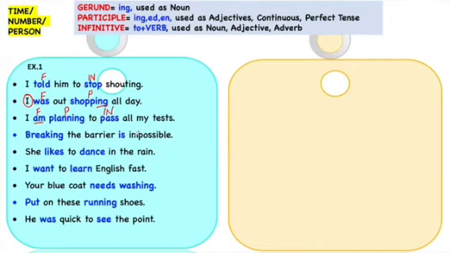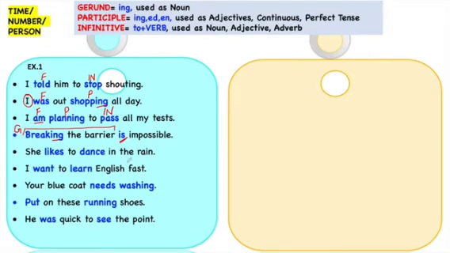Breaking the barrier is impossible. This is not a participle because it is not telling the quality of any noun. Second, it is not continuous tense and it is also not perfect tense, so it is gerund. Now, how is it gerund? Breaking the barrier, this complete phrase, is the subject of the verb is. We had discussed that gerund works as a subject of the verb. So breaking the barrier will be the subject of is. So in both ways, it's confirmed that this is gerund.